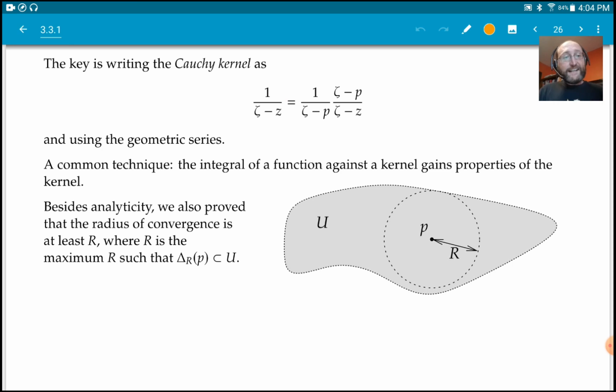Now, besides the fact that it's analytic, we proved a rather strong thing that might be lost in how we phrased it.